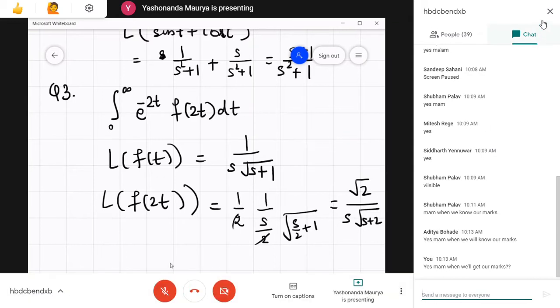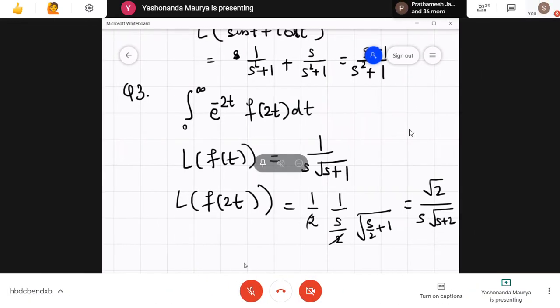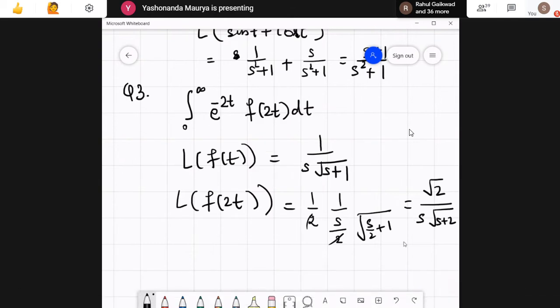I guess you don't have any more doubts on this, so I will go ahead in that case. So this turns out to be this expression. Now over here, if we want to evaluate this one, we need to put the s value as, what is the s value that we are going to substitute? S is equal to 2.